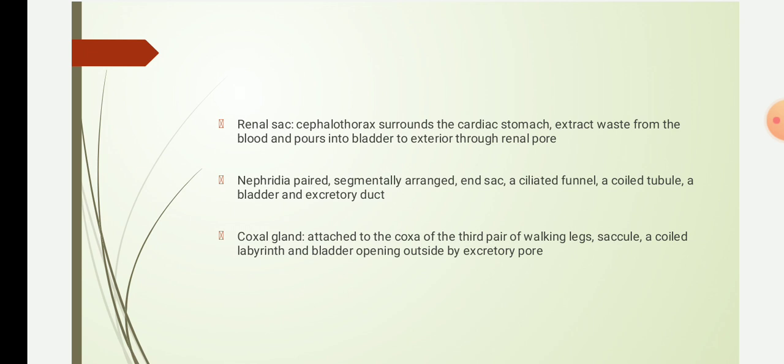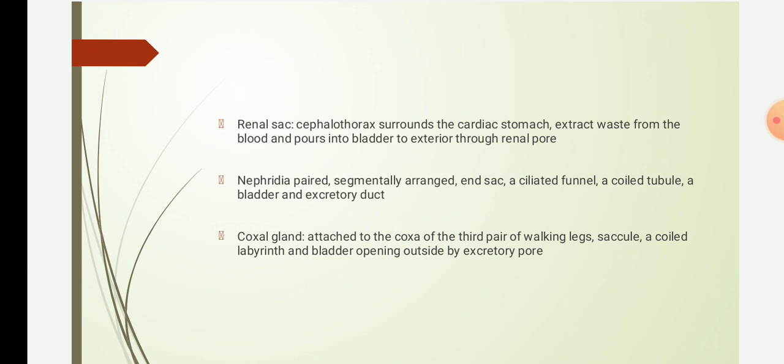The two lateral ducts are connected by a transverse duct, and the renal sac is formed of a layer of excretory epithelial cells. The renal sac extracts waste from the blood and pours it into the bladder, from where it is expelled out of the body through the renal pore.